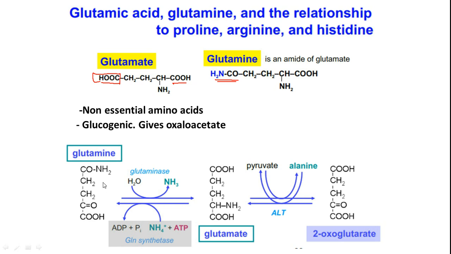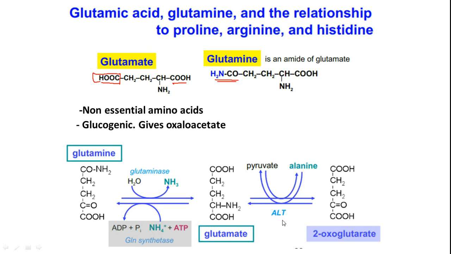Glutamine, upon the action of the glutaminase enzyme, will hydrolyze, so the amide bond is cleaved and a COOH group is produced. So glutamate is formed, which is converted to alpha ketoglutarate, or 2-ketoglutarate, via a transamination reaction.